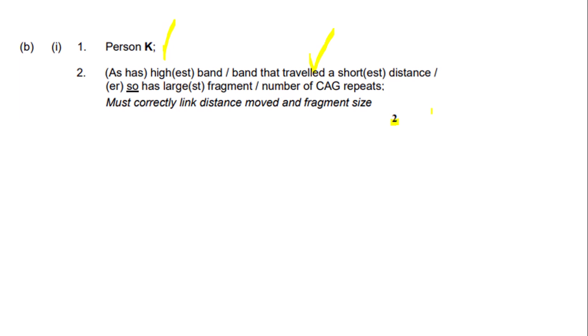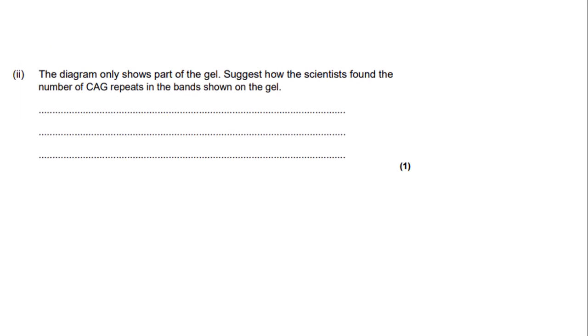So let's move on to the next part of the question. The diagram only shows part of the gel. Suggest how the scientists found the number of CAG repeats in the bands shown on the gel. As it is a suggest question, we need to come up with our own ideas, but we don't need to go into a lot of detail as this question is only worth 1 mark. So this is what I've put.